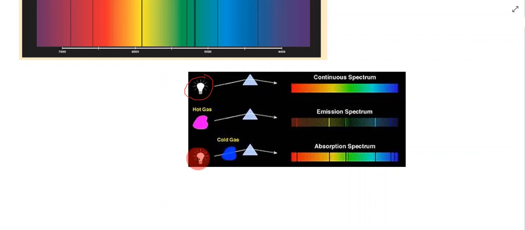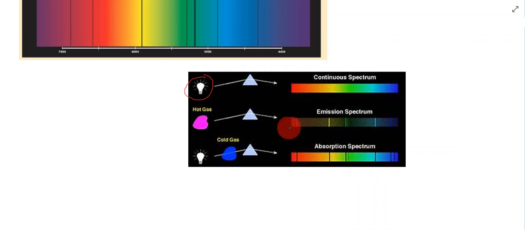So essentially when this light comes in, the atoms are absorbing these wavelengths of light. And when you pass what's remaining through a prism and split it up like this, you get this continuous spectrum. But these individual bands are absorbed. Those wavelengths of light are absorbed by the individual atom.